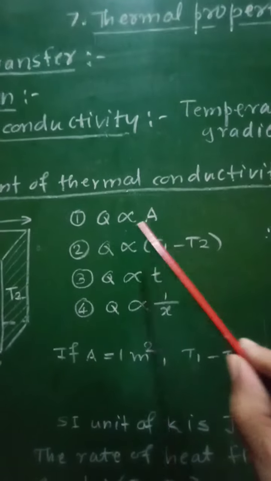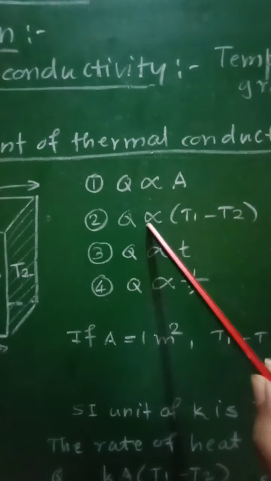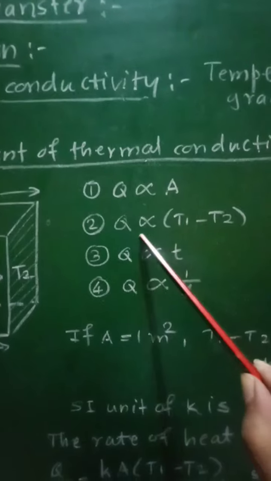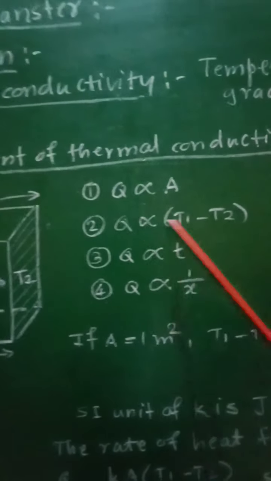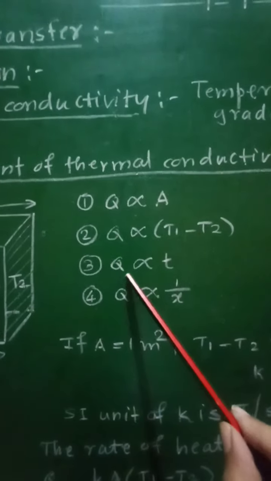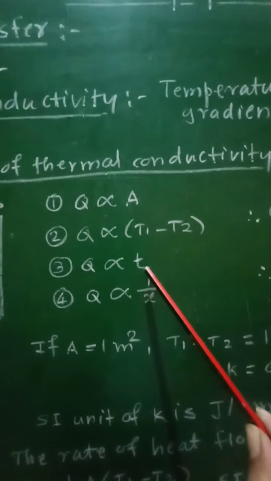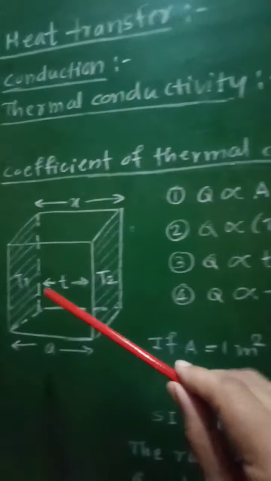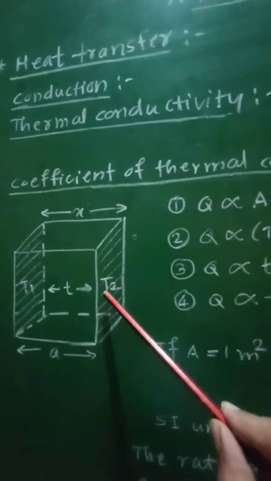Q is proportional to A. Second point, the quantity of heat flowing Q will be proportional to the temperature difference, that is T1 minus T2, between the two surfaces. Third, Q will be directly proportional to the time for which heat is transferred from one face to another.